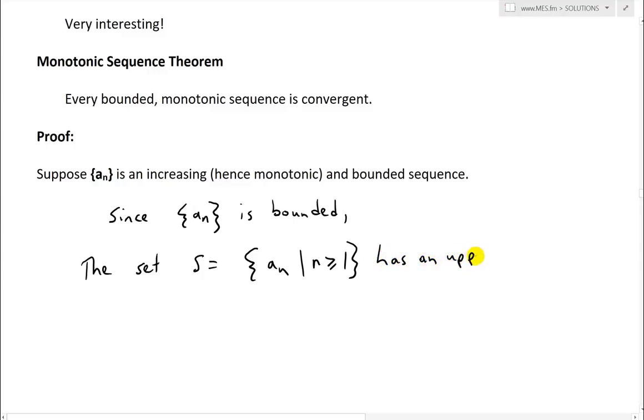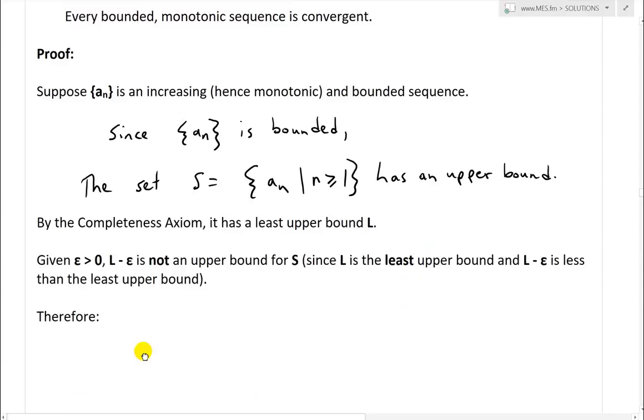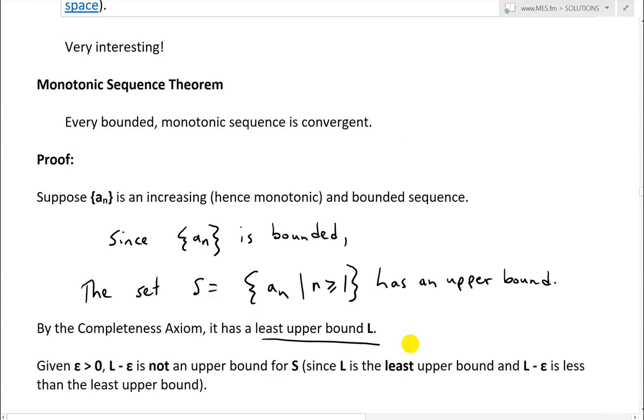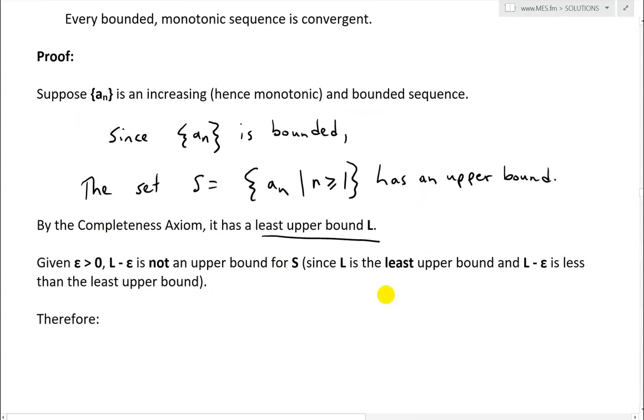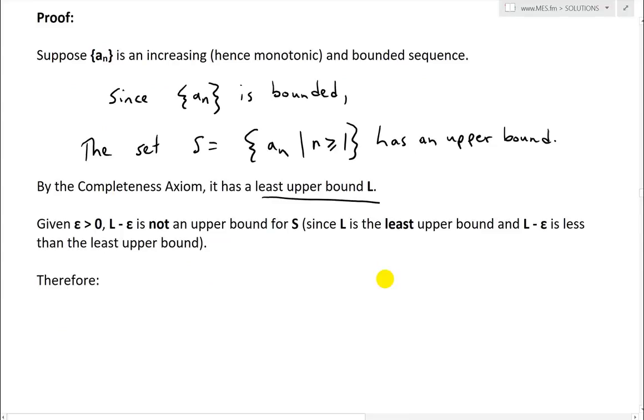This has an upper bound because it is bounded, and it's always increasing. So by the completeness axiom, it has a least upper bound. We'll call that L. Again, B and L are essentially the same thing in both the illustrations above. So given epsilon greater than 0, then L minus epsilon is not an upper bound for S, since L is the least upper bound, and L minus epsilon is less than the least upper bound. It's because we're subtracting from it.